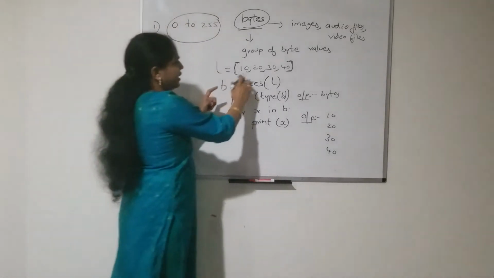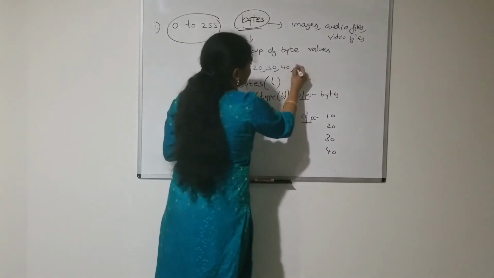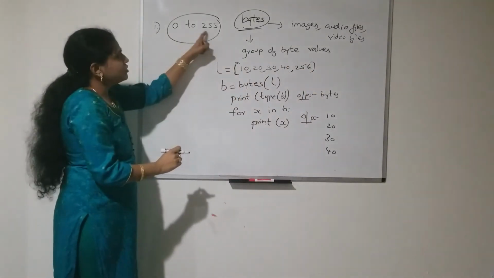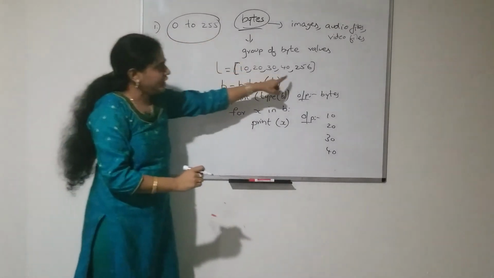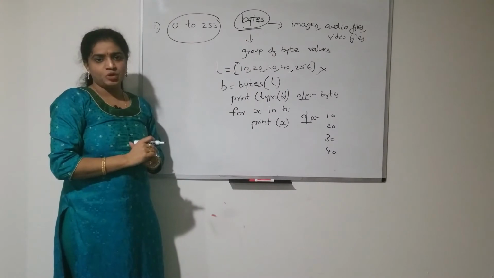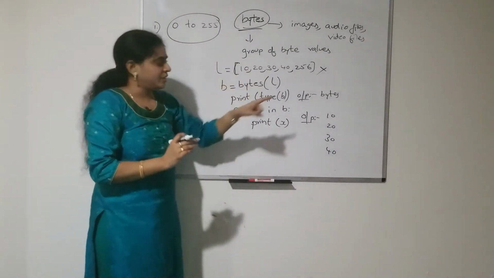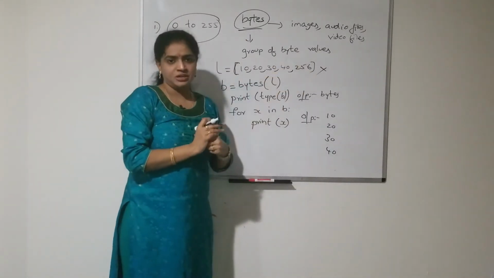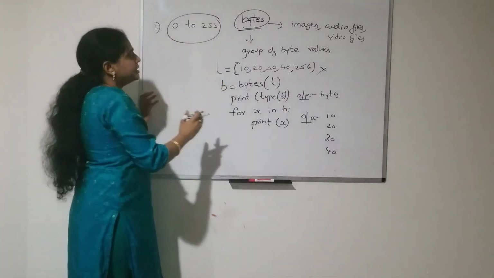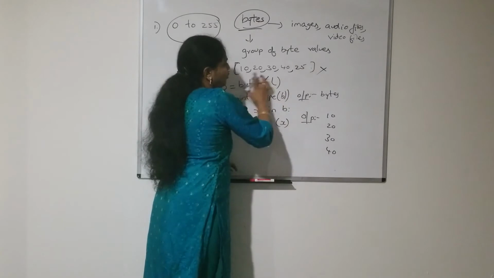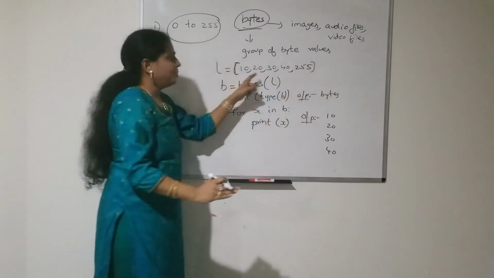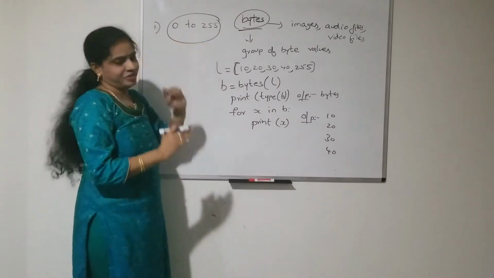That means if you take 256, my range is only from 0 to 255. If you take 256, then an error message will be displayed. We can't create a bytes object because this is out of range. My range is only from 0 to 255. So always make sure that whatever values you are going to use to create the bytes object should be in the range from 0 to 255.